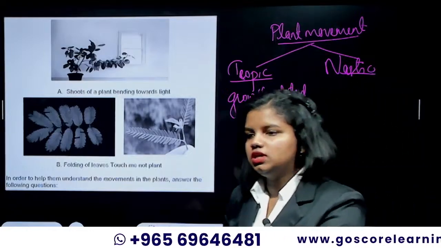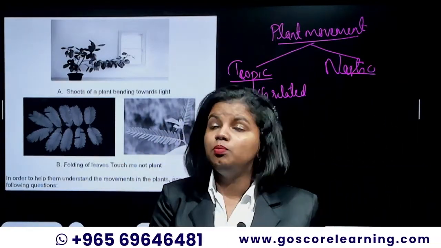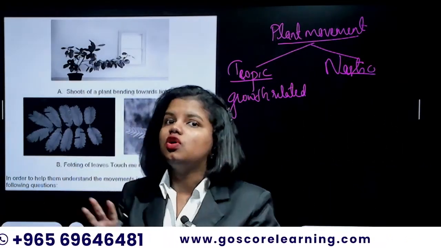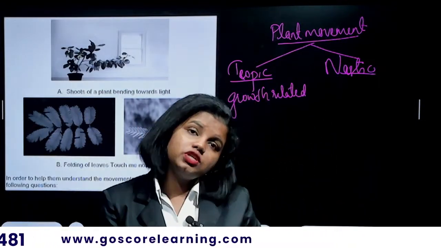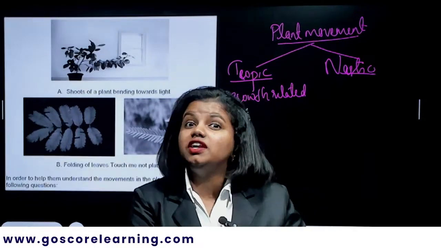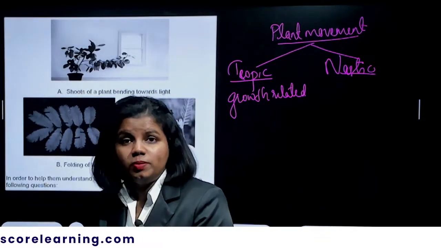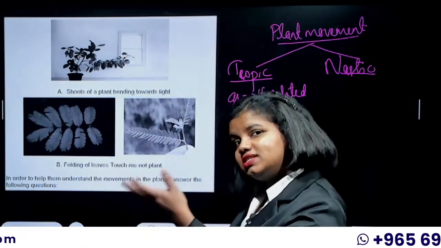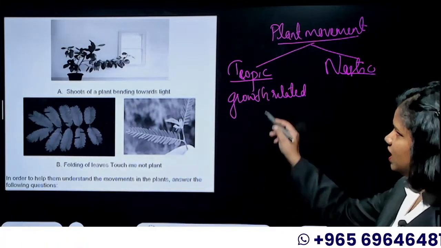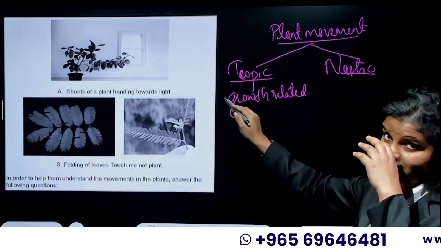So suppose there is sunlight, a stem moving towards the sunlight, that is tropic movement, that is phototropism. If there is water and the root is moving towards the water, that is hydrotropism. Movement towards gravity is geotropism. Towards chemical, it is chemotropism. So we have learned all those tropic movements under that heading.